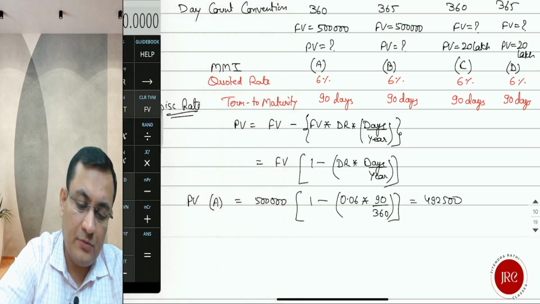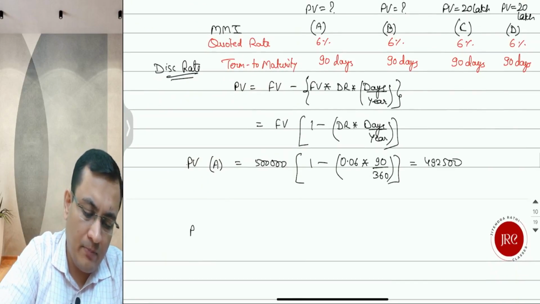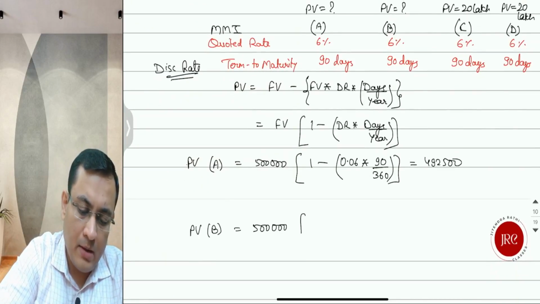But if it is a 365 day count convention, it will be 5 lakh multiplied by 1 minus 0.06 multiplied by 90 over 365.